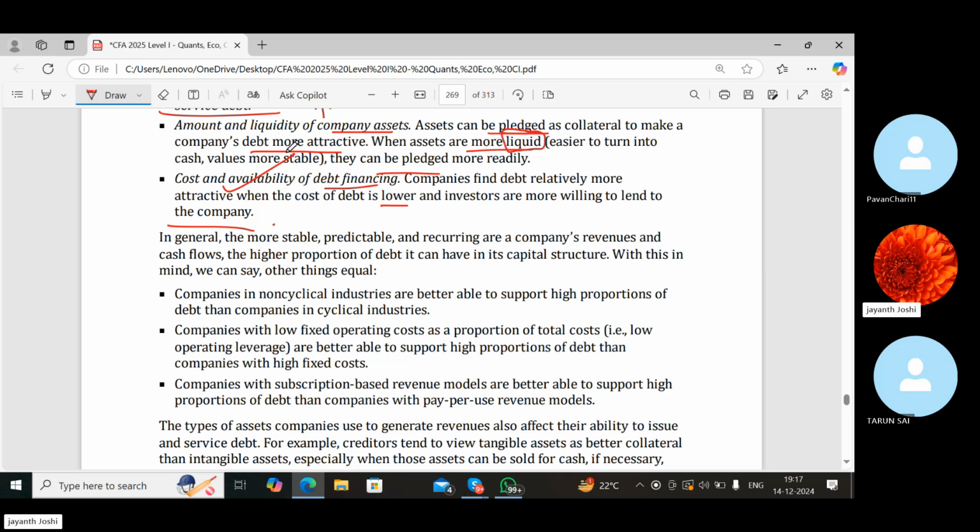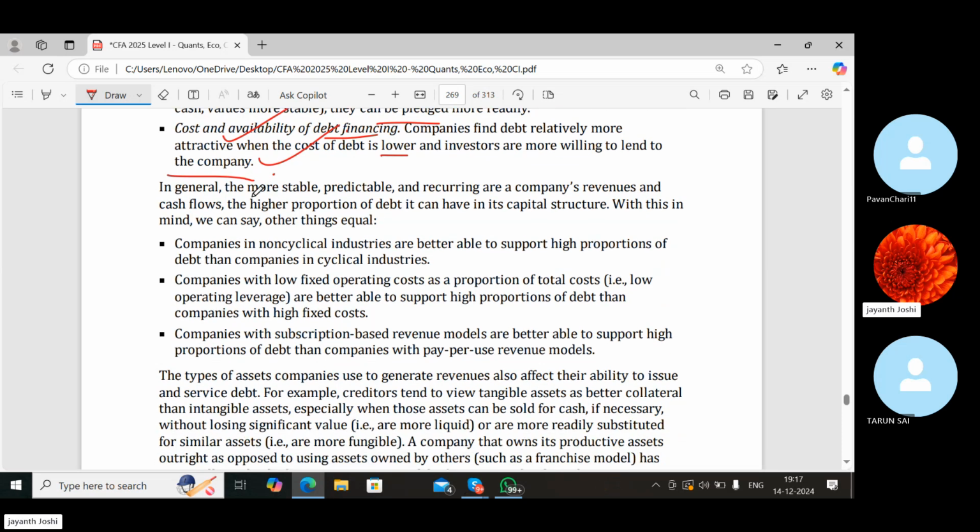It is stable. Company only looks for a cheaper source of finance, so debt happens to be a cheaper source of finance for them, and also that can help them to claim deduction for interest expense and save a lot of cash by reducing their tax liability. And companies find debt relatively more attractive because of that, and when the cost of debt is lower, and investors are more willing to lend to the company.